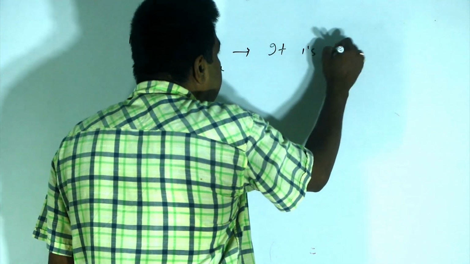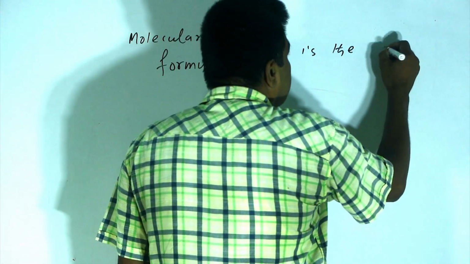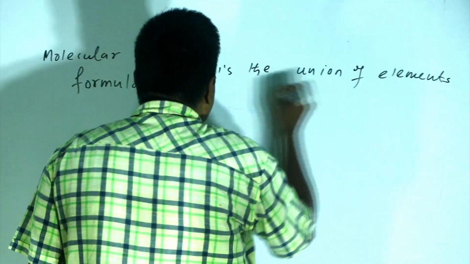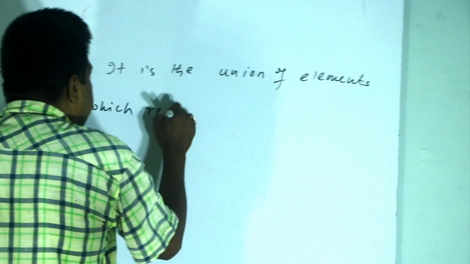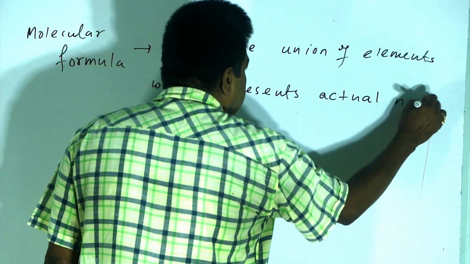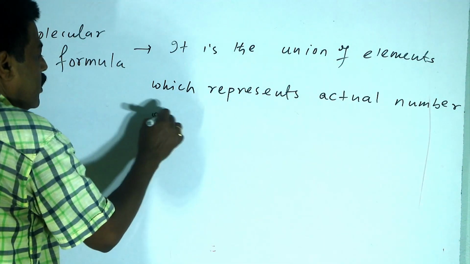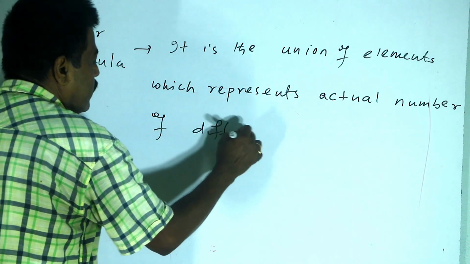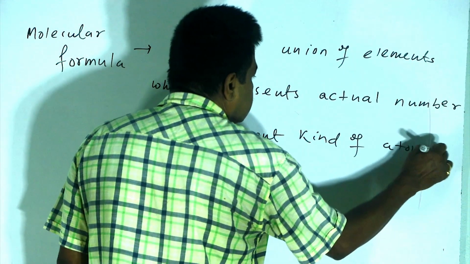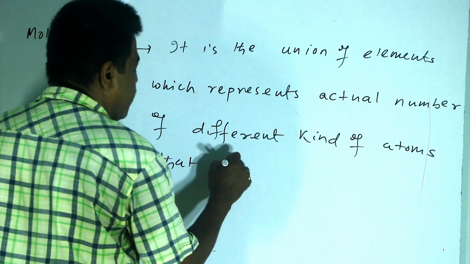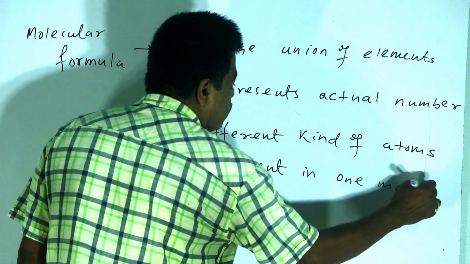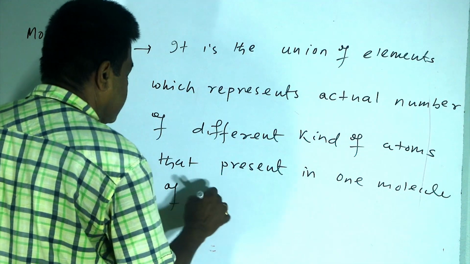It is the union of elements which represents the actual number of different kinds of atoms that are present in one molecule of a substance.